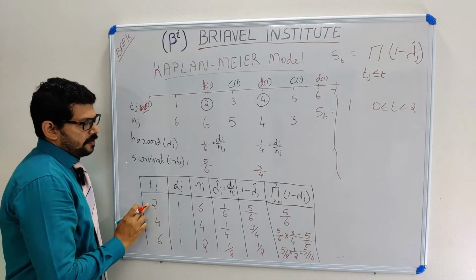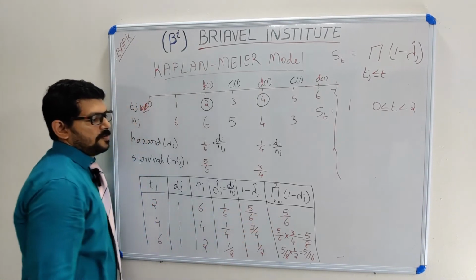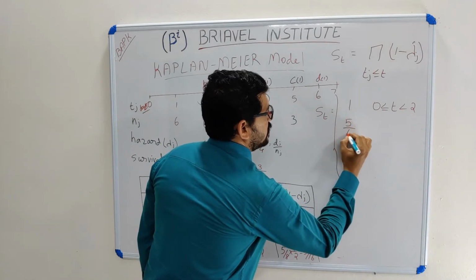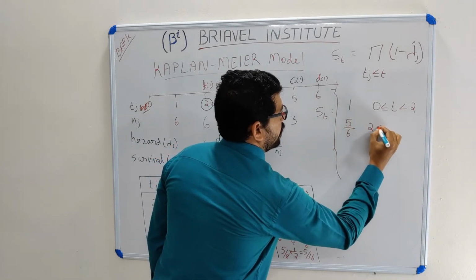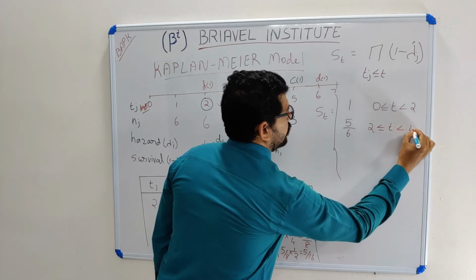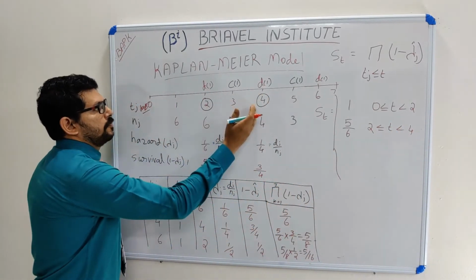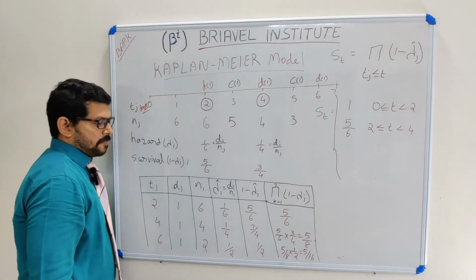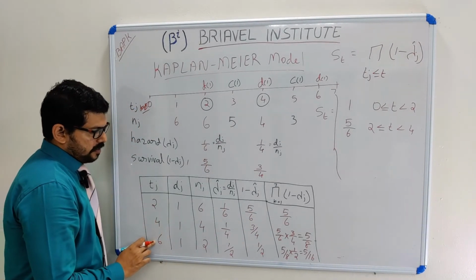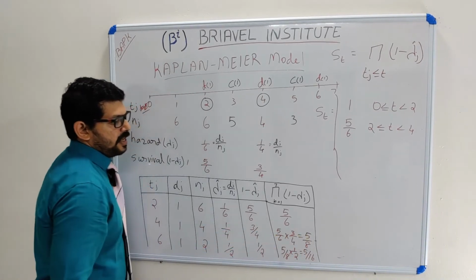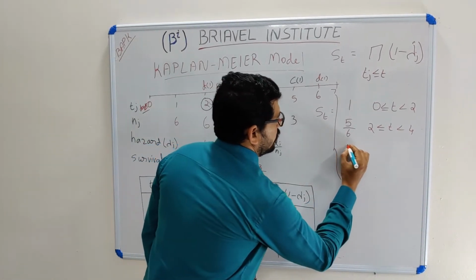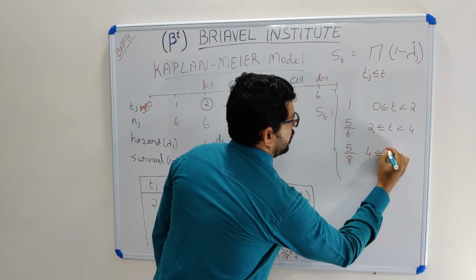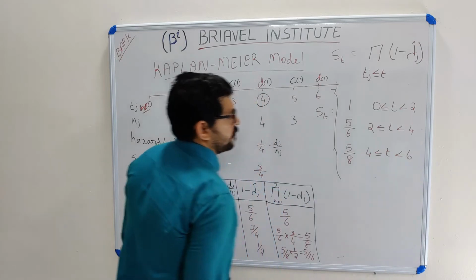From 2 to 4, my survival probability is 5 by 6, for 2 less than or equal to t less than 4. From 4 to 6, my survival probability is 5 by 8, for 4 less than or equal to t less than 6.